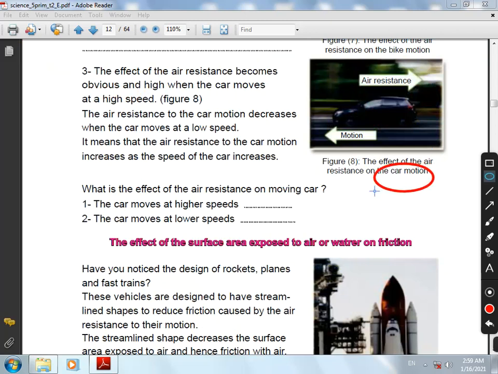Number three, car motion. When the car moves at high speed, air resistance increases, but at low speed, air resistance decreases. Meaning, if the car moves at high speed, air resistance increases. And if it is low speed, air resistance decreases.